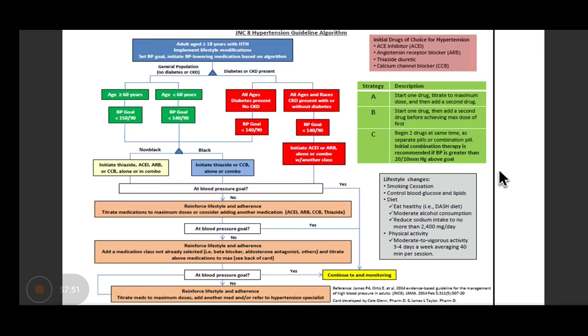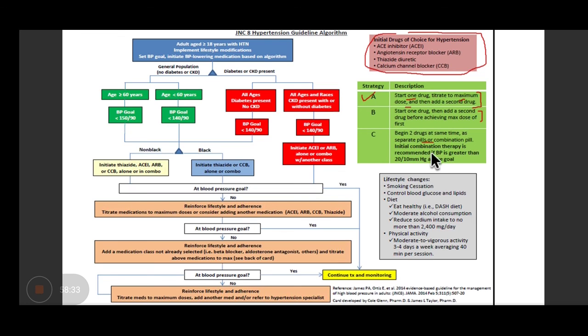Okay. Finally, the JNC 8 guidelines: what do they say about the management of hypertension? First of all, the first-line therapy is ACE inhibitors, ARBs, thiazides and CCBs. Then what is the strategy? One strategy is to start with one drug, titrate to the maximum dose and then add a second drug. The second strategy is to start with one drug, then add a second drug before achieving the maximum dose. Third is you start with two drugs